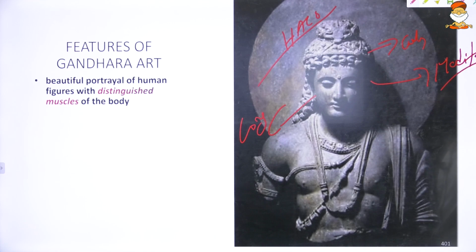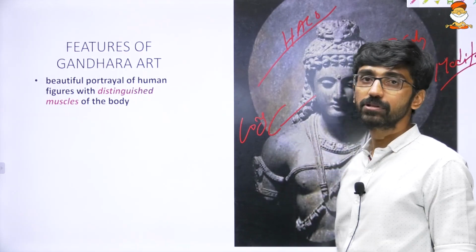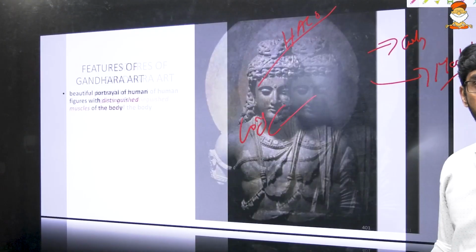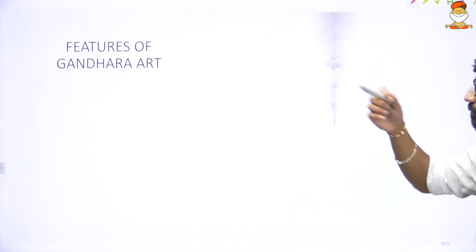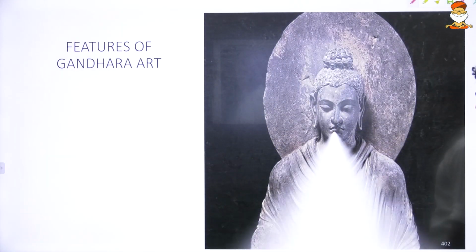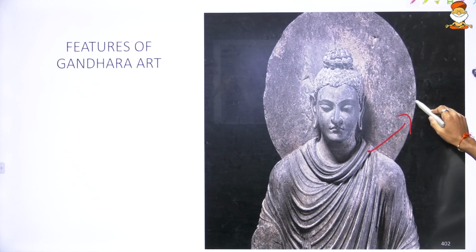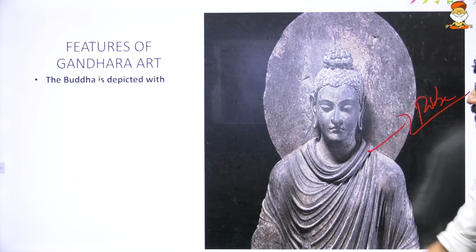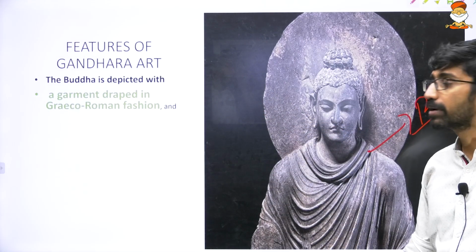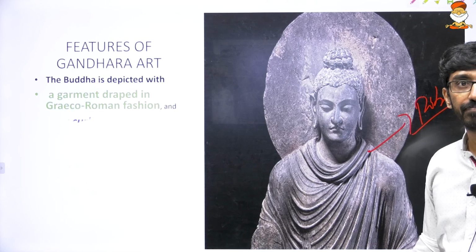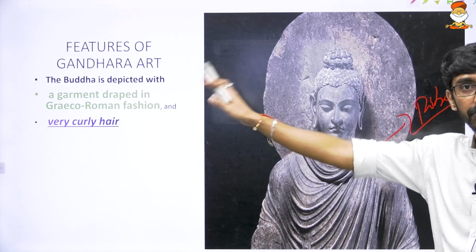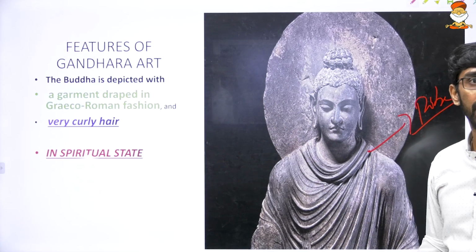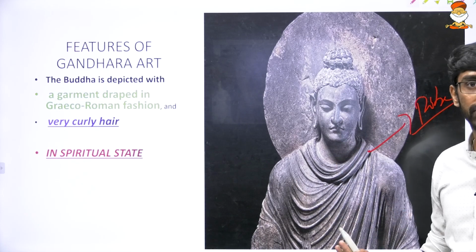Buddha is in a meditative state. Seated images of Buddha, and the distinguished muzzles of Buddha can be seen over here. Then again, look at that one, other features. Again, this robe, that is folded robes, we can see that one. Buddha is depicted with a garment draped in Greco-Roman fashion. Then again, curly hair, whatever I previously discussed, it is over here. In spiritual state, Buddha is in meditative state.